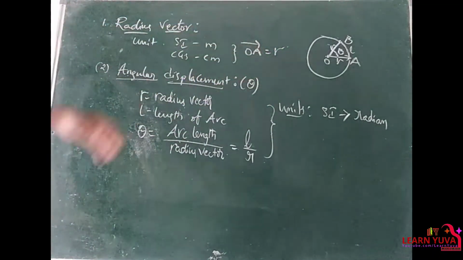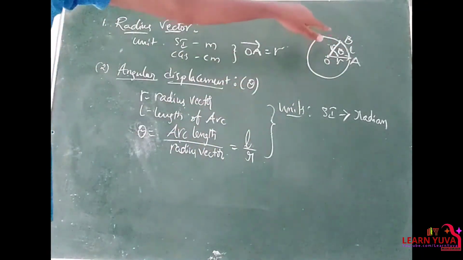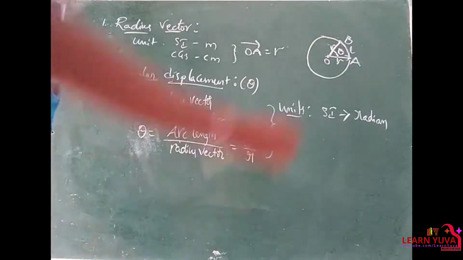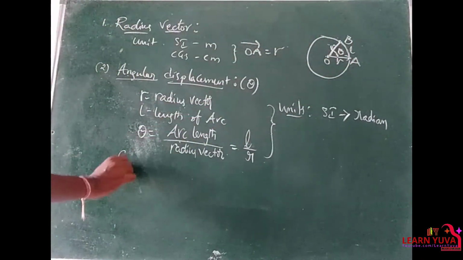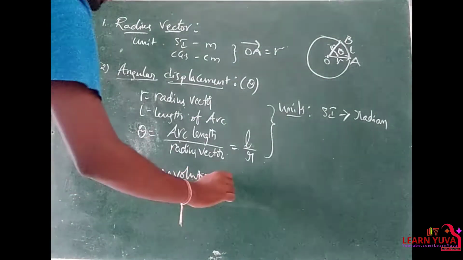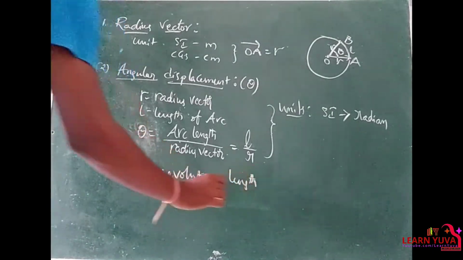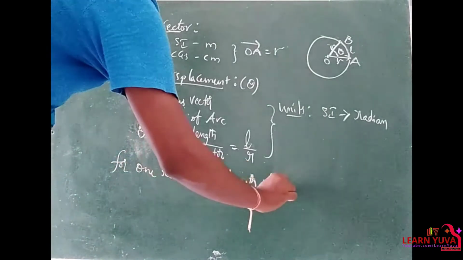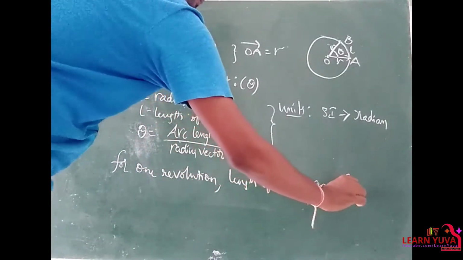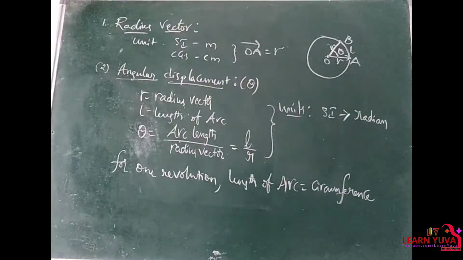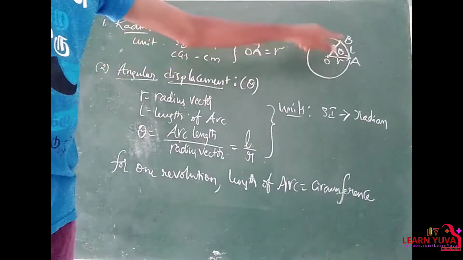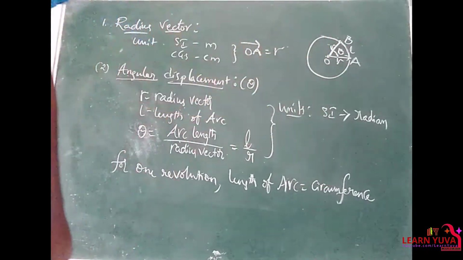As we know, to complete one rotation or one revolution, the length of the arc is equal to the circumference of the circle, because it is a circular motion.